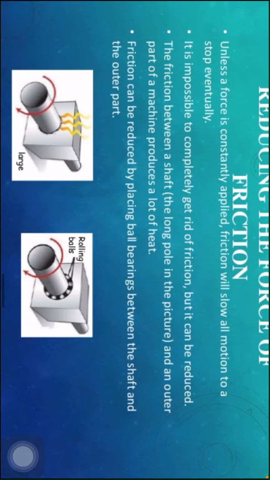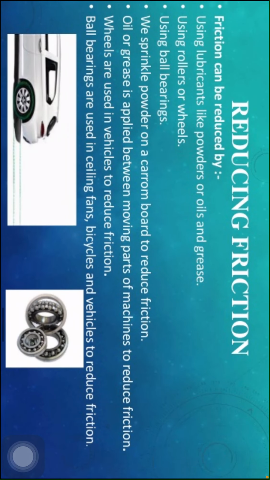Reducing the force of friction: unless a force is constantly applied, friction will eventually slow motion to a stop. It is impossible to completely get rid of friction, but it can be reduced. The friction between a shaft, the long pole in the picture, and an outer part of a machine produces a lot of heat. Friction can be reduced by placing ball bearings between the shaft and the outer part.